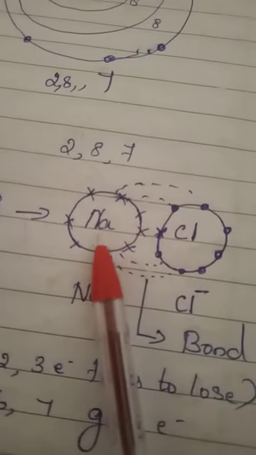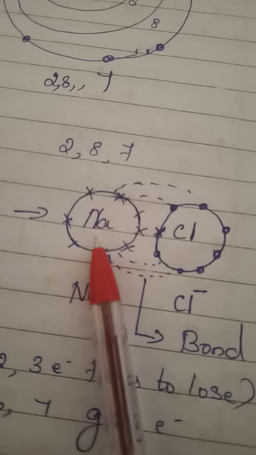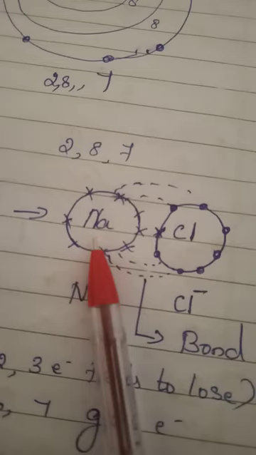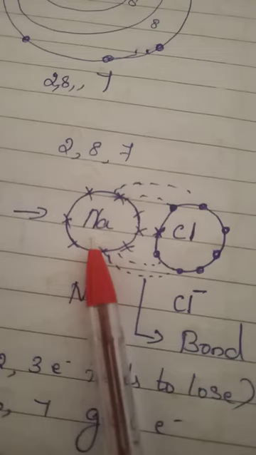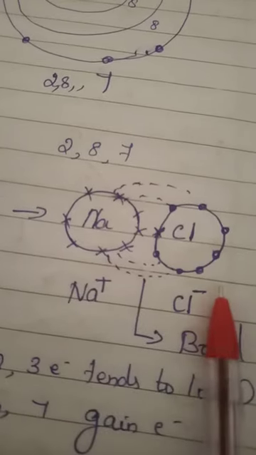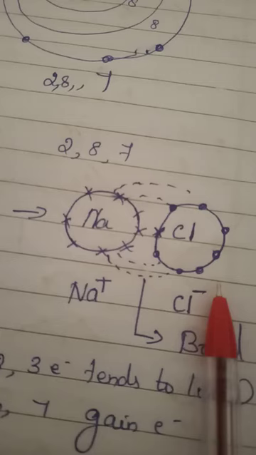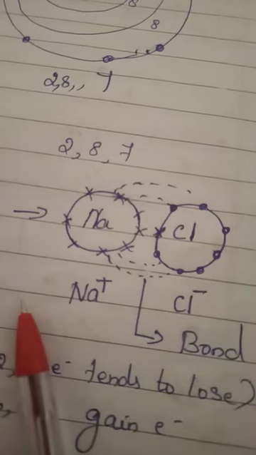So what happened here is that sodium lost an electron. We studied cations and anions, isn't it, students? Already you have studied about cations and anions. At the beginning of the matter chapter, I explained that an atom is electrically neutral. But when there is an increase or decrease in the electrons, they change into ions. When an atom loses electrons, it gets a positive charge. When it gains electrons, it gets a negative charge. Without losing or gaining, it is neutral.